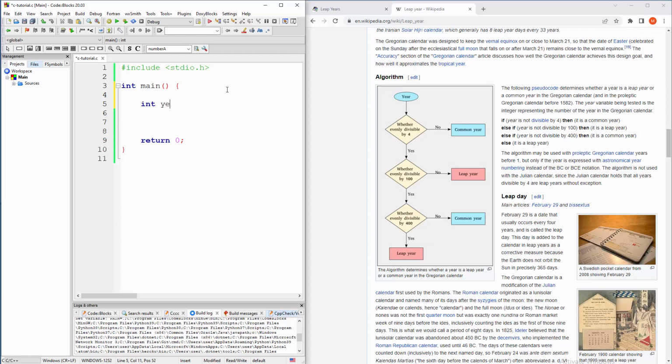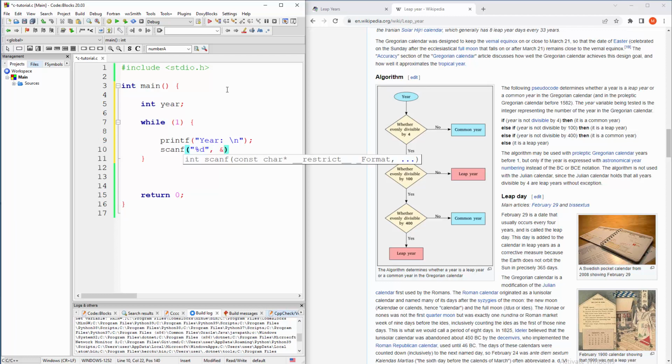We're gonna have a year, we're gonna grab it from the end user. Also we're gonna grab multiple years, so while 1, because we wanna grab multiple of them. And now let's do that. So printf, an explanation to the end user of what needs to be done here, like uppercase Y, and a little bit of new line. So we are grabbing that thing, which is of course an integer, because how else are you gonna grab a year, and we're gonna put that into &year. Okay, so now we have something to work with.